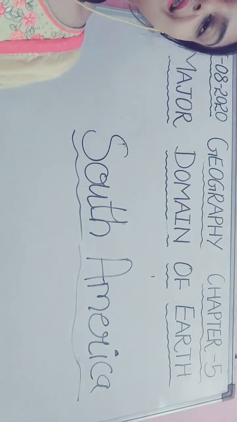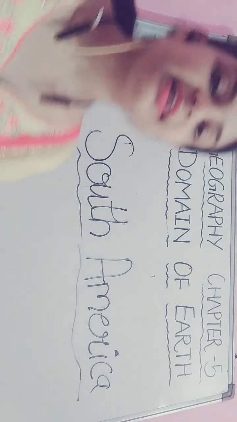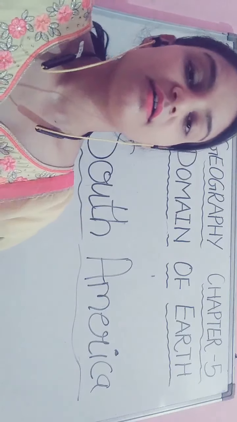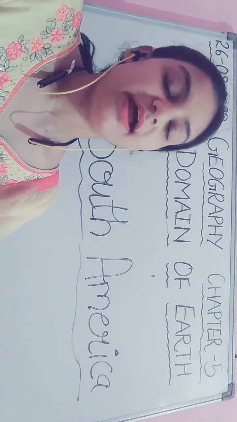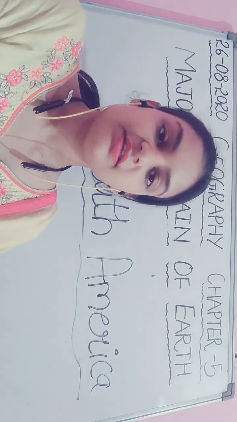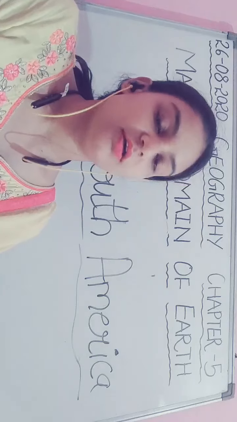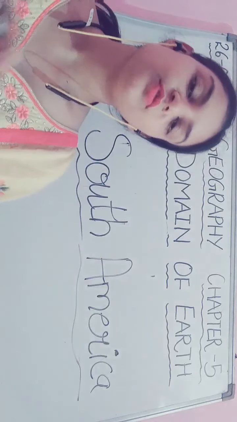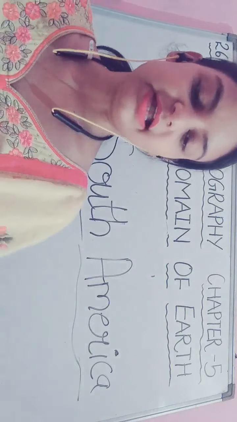Okay students, our last continent is Antarctica. It is lying near the south pole, and I told you previously that the rays of the sun do not fall there, so it is too cold, and because of that no one lives permanently in Antarctica.